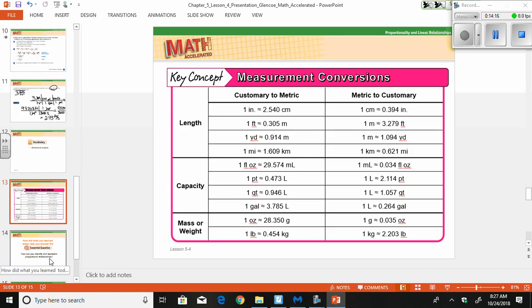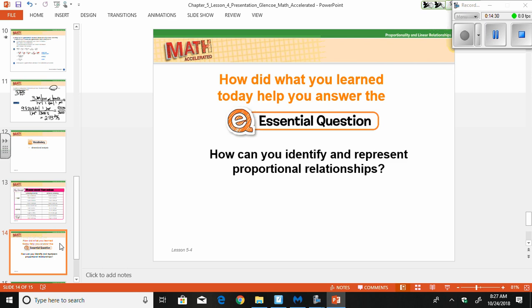Again, our vocabulary was dimensional analysis. We have some units of measurement in our book. So in our section, you can go ahead and see it there. You can write it down. You're going to need to reference this quite a bit. You can always go to the back of the book and find a nice big list as well on that last page. How to help you answer the question? Well, we learned how to do dimensional analysis, which shows me proportional relationships because they are the same, they're just in a different form.